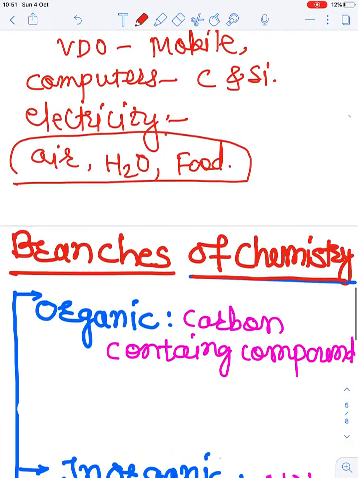Now guys, we are going to move towards the next point, that is the branches of chemistry. There are 5 main branches of chemistry. The 5 different branches of chemistry are, first of all, organic chemistry, next the inorganic chemistry, the physical chemistry, biochemistry and the analytical chemistry. These are the different 5 branches of chemistry. First of all we will move towards organic chemistry.